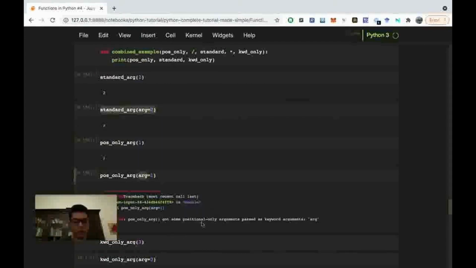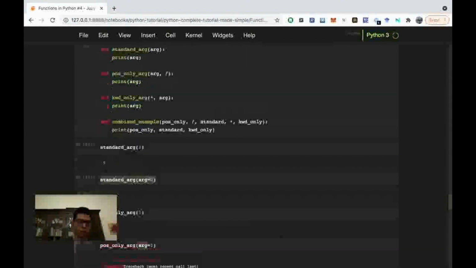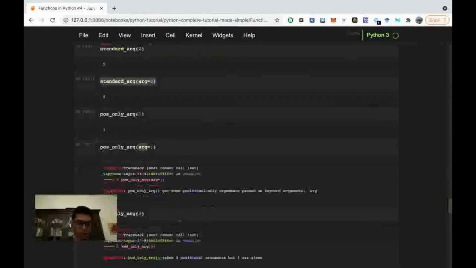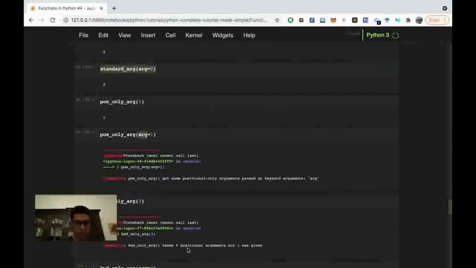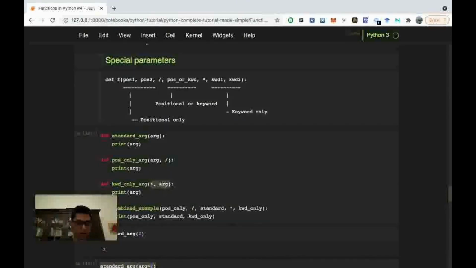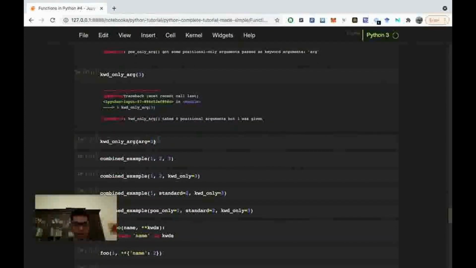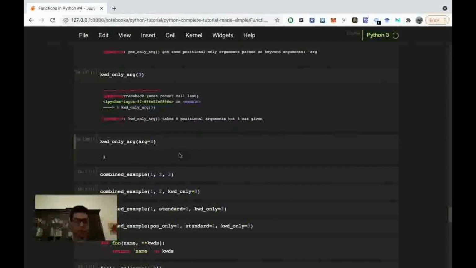So we got some position only arguments passed as keyword arguments. So here it doesn't work. When you do it this way, you have to access it just with position only arguments. If you do it this way with keyword only arguments, you can, because this takes just keyword only arguments. So you really have to specify the keyword only argument.